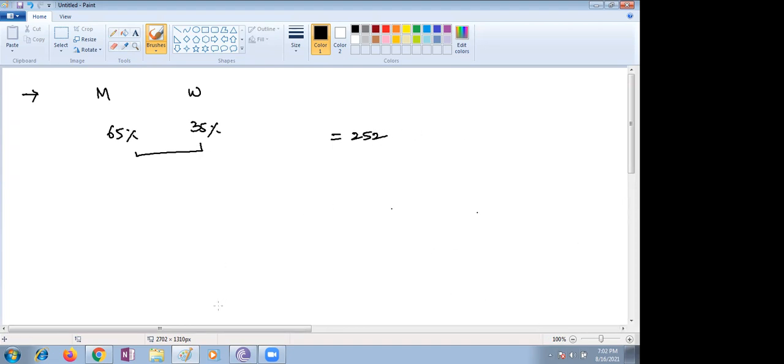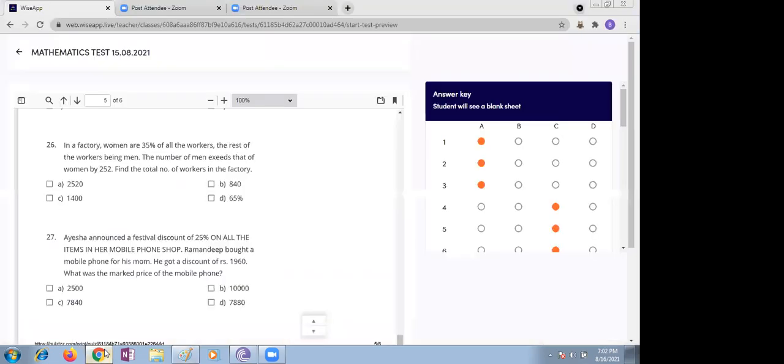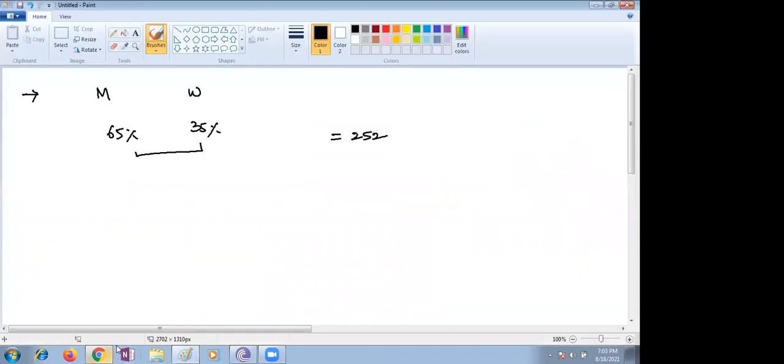So can we go with the difference of those two percentages, children? Yes, ma'am. So 30% equals 252. Directly we will go with the difference of 35 and 65. What is the difference between these two? 30%. Yes, 30% equal to 252.